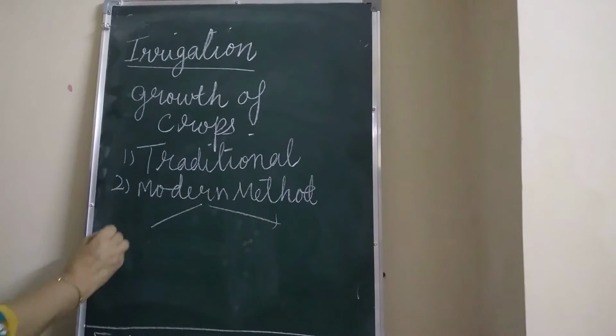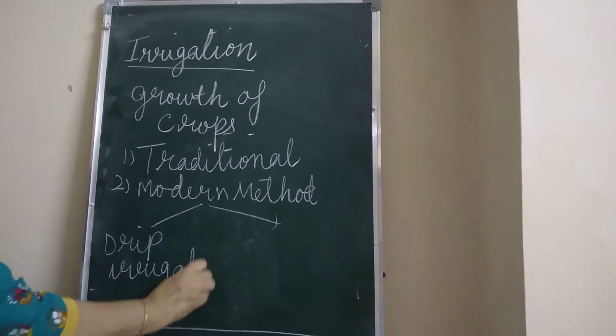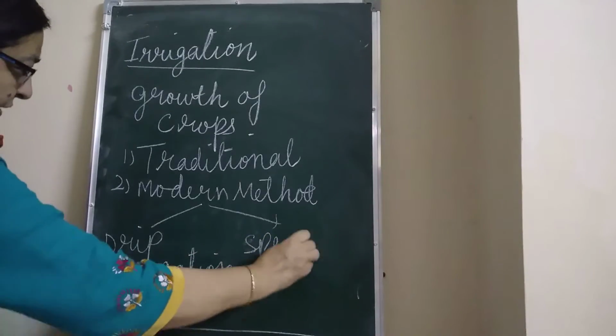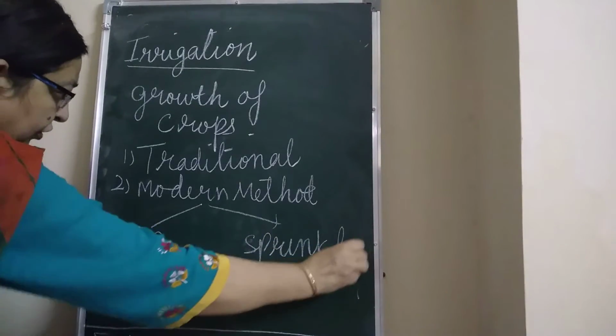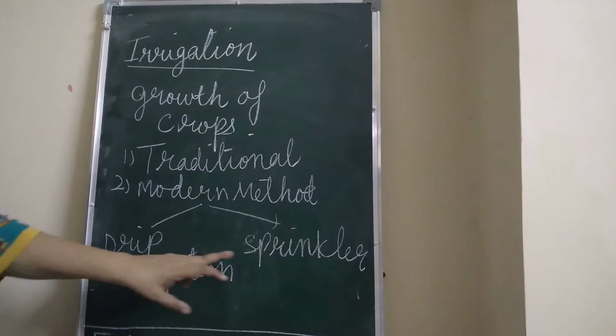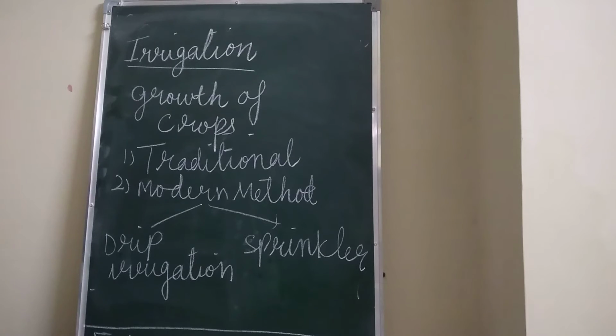One is drip irrigation and the other is sprinkler irrigation. These two modern methods you have also studied, children. Drip irrigation and sprinkler irrigation.